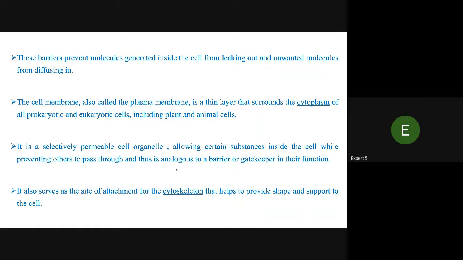This is the simple barrier. What is the role of barriers? The cell membrane, also called the plasma membrane, is the thin layer surrounding the cytoplasm in all prokaryotic cells, plant and animal cells. It is selectively permeable to organelles, allowing some molecules to pass through, and thus is analogous to a gatekeeper. It also serves as the site of attachment for the cytoskeleton that helps to provide shape and support to the cell.